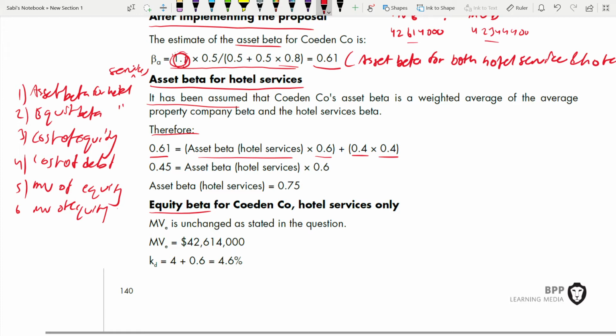Asset beta of hotel services into the proportion of hotel services. Now you know how to calculate the asset beta, right? You just have to interchange and make it the subject and all those things. Then the asset beta for hotel services is 0.75.